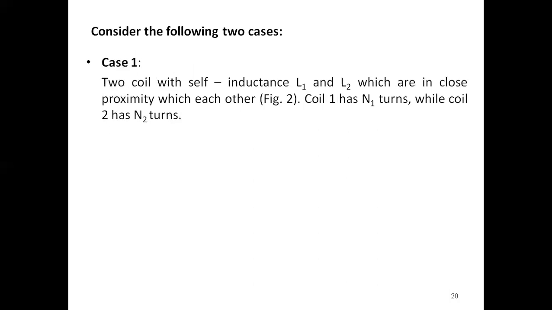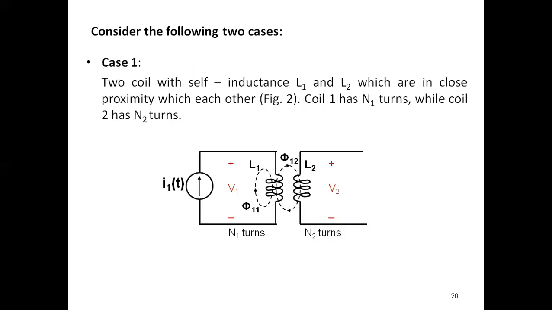Consider the following two cases. Case 1: look at the figure first. We have two coils with self-inductances L1 and L2, in close proximity to each other, with no connection between them. Coil 1 has N1 turns while coil 2 has N2 turns.